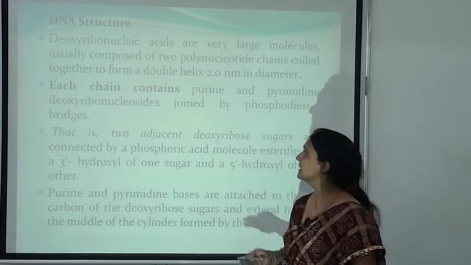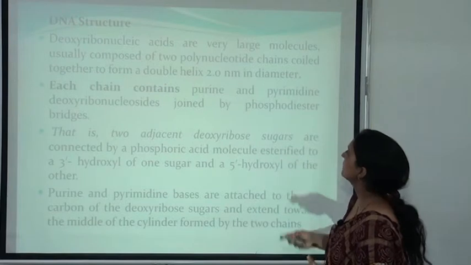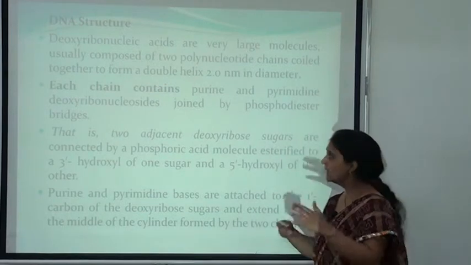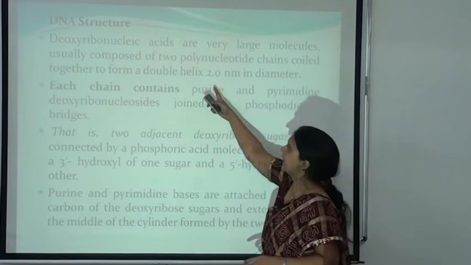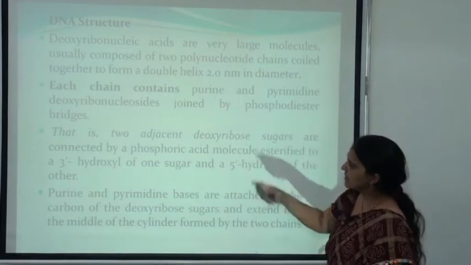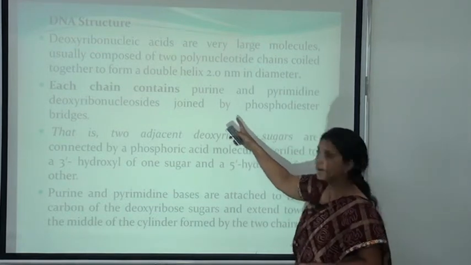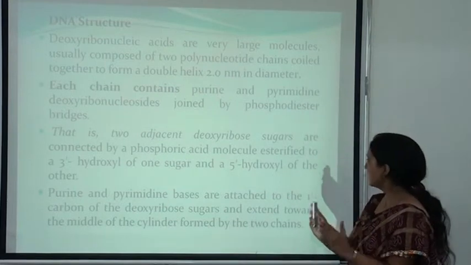Now the structure of the deoxyribonucleic acids. They are very large molecules, usually composed of two polynucleotide chains. They coil together to form a double helix, and the diameter of this double helix is 2.0 nanometer. Each chain contains purine and pyrimidine deoxyribonucleosides. They are joined by the phosphodiester bridge, that is, between two adjacent deoxyribose sugars.